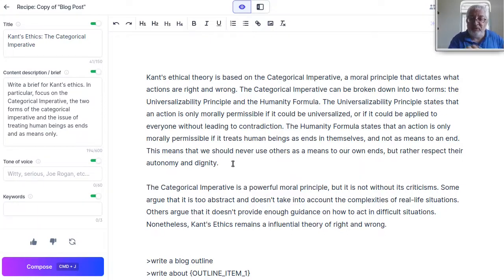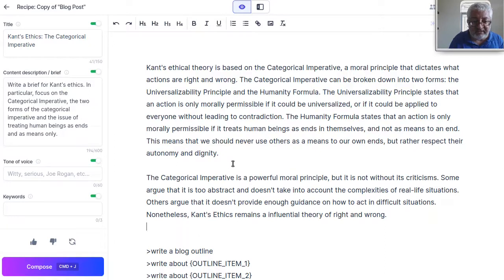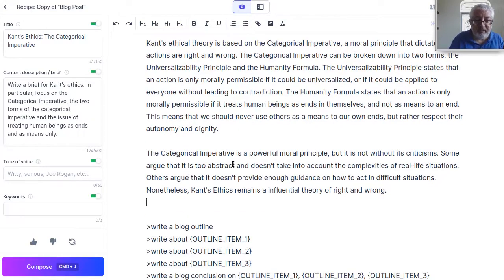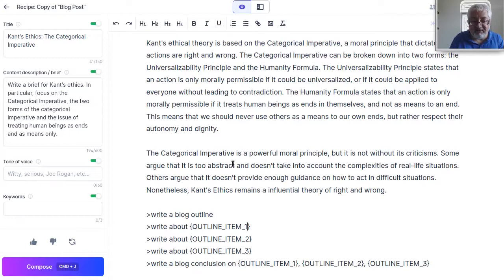So now here we could add some clarification. Of course, sometimes it is inevitable that we treat others as means, but then we must also treat them as ends. The categorical imperative is a powerful moral principle, but it is not without its criticism. Some argue that it is too abstract and doesn't take into account the complexities of real-life situations. Others argue that it does not provide enough guidance on how to act in difficult situations. Nonetheless, Kant's ethics remains an influential theory of right and wrong. There's nothing wrong with that.